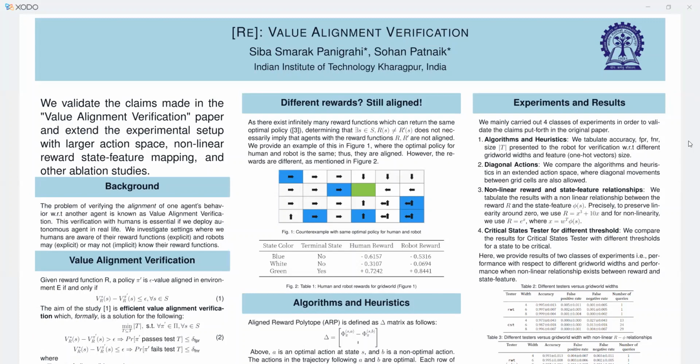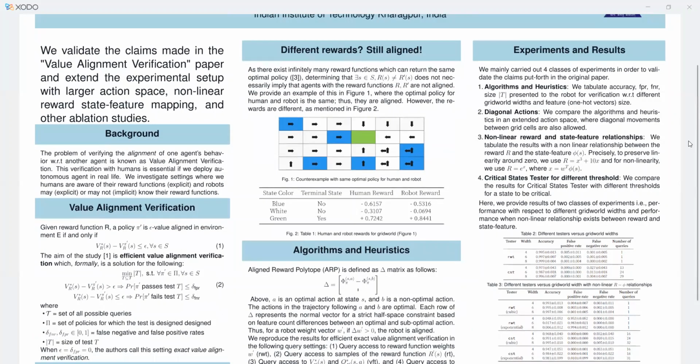We demonstrate this by giving a sample grid world example where we see that both the agent's and the human's policies are the same, but the rewards associated with each of the states are different. These rewards can be seen from table 1, where we just give the values of the rewards associated with each type of states in the grid world.